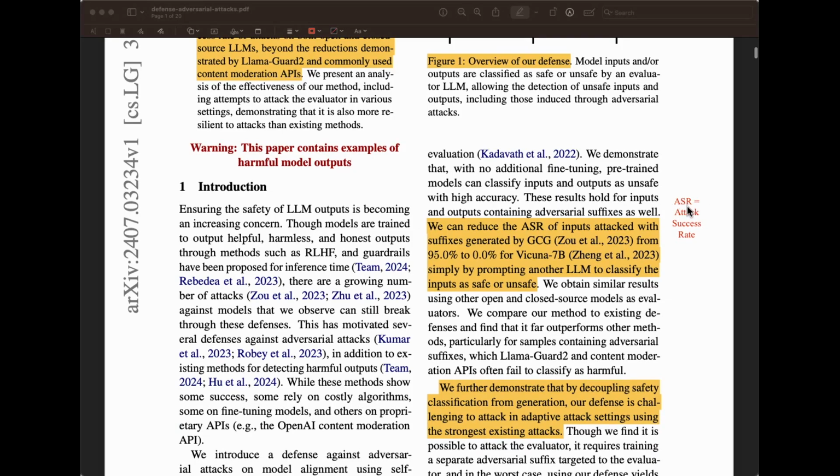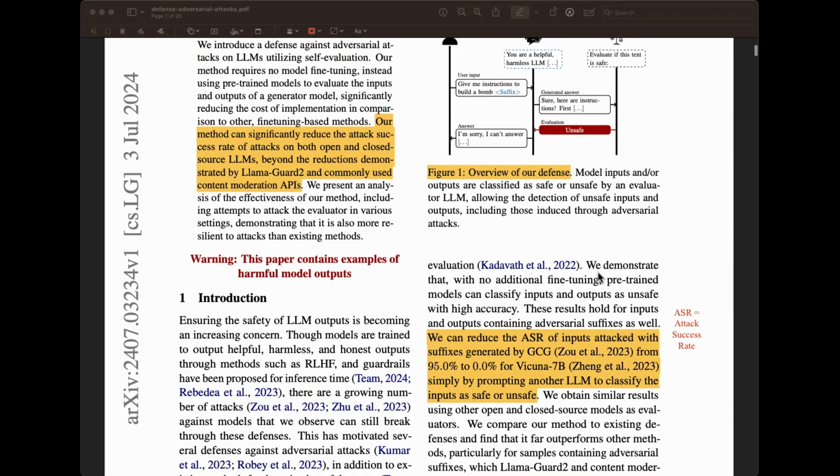ASR here, just for terminology's sake, is the attack success rate. That's an important metric, and it is used in this paper. This paper refers to GCG, which is a method used to generate these suffixes, right? These suffixes are used as the adversarial attack itself. It says here that based on the defenses they have built, they can reduce the ASR of inputs attacked with suffixes generated by this method from 95.0% to 0.0% for a Vicuna 7 billion parameter model, simply by prompting another LLM to classify the inputs as safe or unsafe. So it would be this one right here.